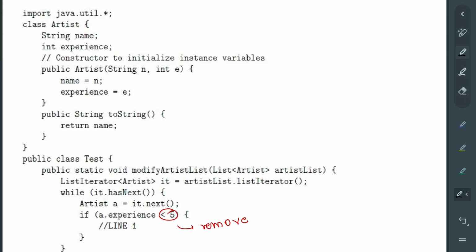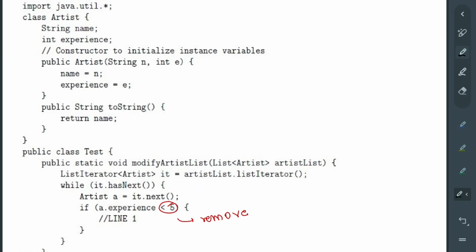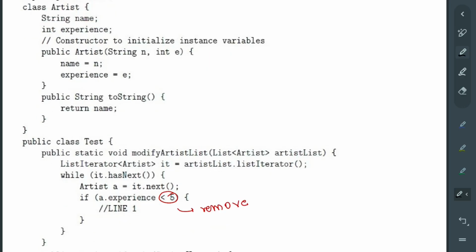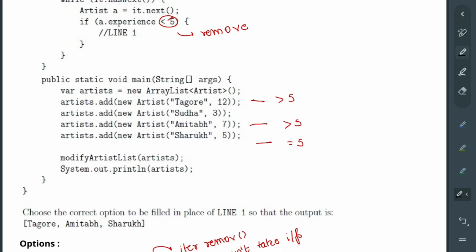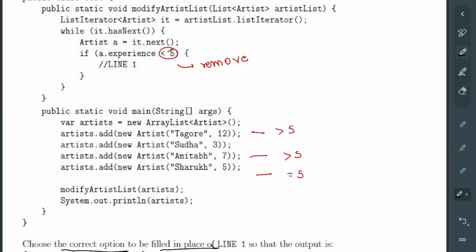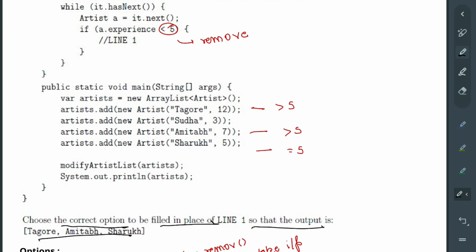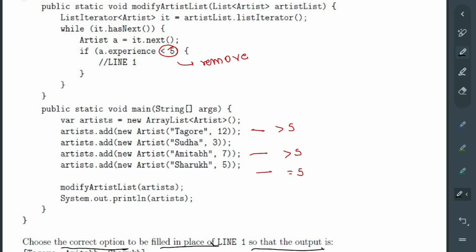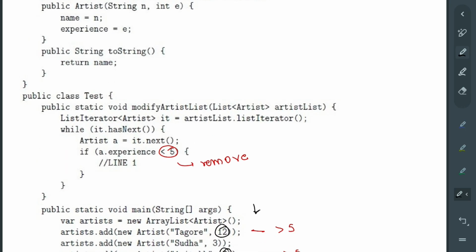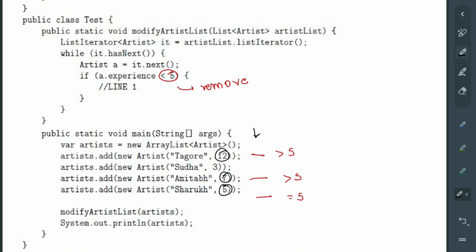Next thing. In this code, what you have to do firstly is choose the correct option to fill in the place of line 1. Here is line 1, so that the output is Tagore, Amitabh, Shahrukh. You need to print these three people, and what is the common thing here? All three of them have experience greater than 5. You can see here that it is filtering based on less than 5. So you have to print greater than or equal to 5.